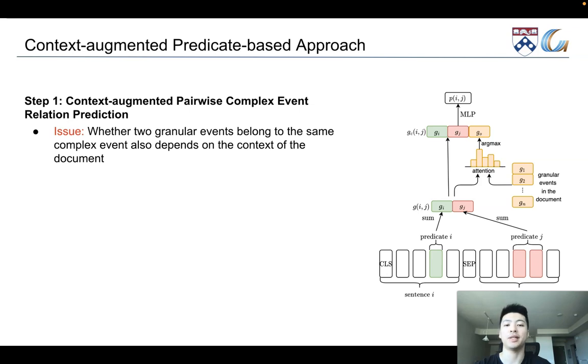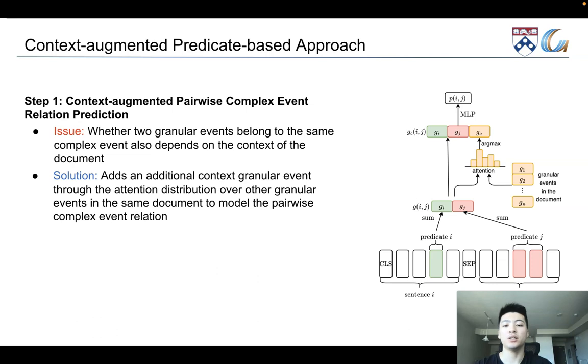The first step is to predict whether two grammar events belong to the same complex event. The issue here is that whether they belong to the same complex event also depends on the context of the document. In the previous example, we know killed and wounding belong to the same protest complex event because the document only describes a single protest. However, if there are multiple protests in the document, it's difficult to infer if they belong to the same protest or not by just looking at these two grammar events only. So our solution is to add an additional context grammar event to help model the pairwise complex event relation.